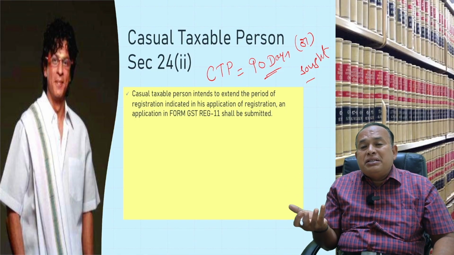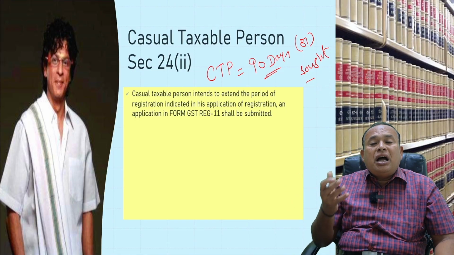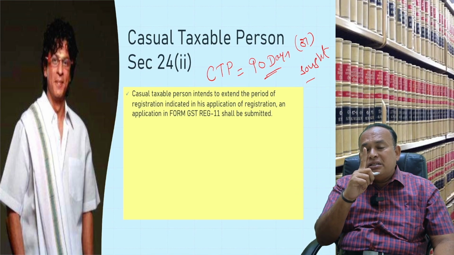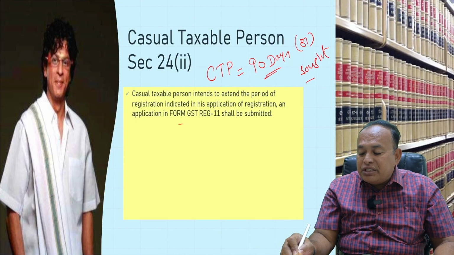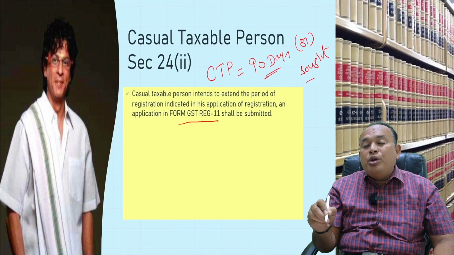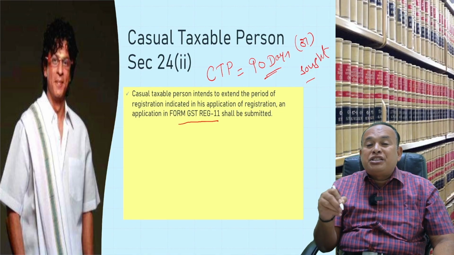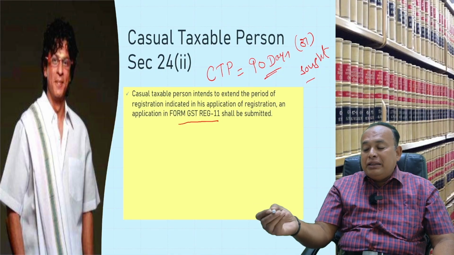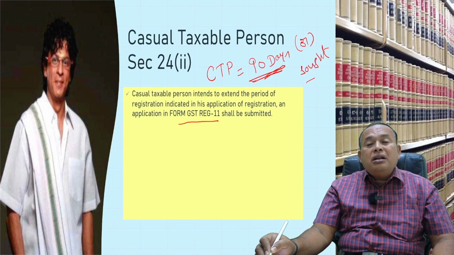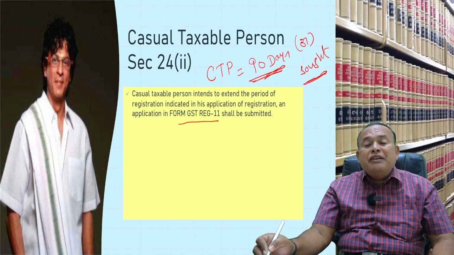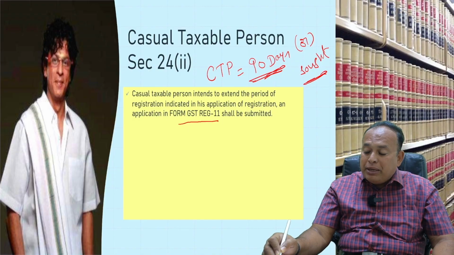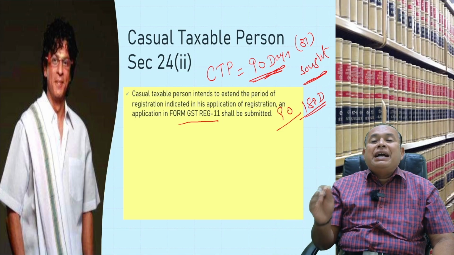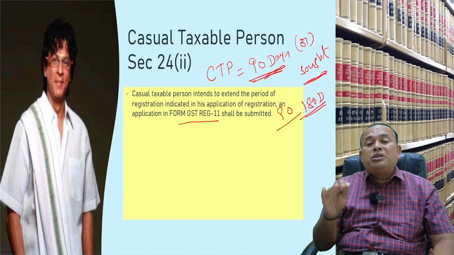Sir, I want to extend it further. These 90 days I got are insufficient. Yes, it is allowed to extend only once by submission of form GST REG-11. At that time, you have to pay advance tax 5 days before the extension. Then ask for the extension: a further 90 days, or the period for which you sought registration, whichever is earlier. That means 90 plus 90, totally 180 days maximum you can be a casual taxable person in the state of Tamil Nadu.